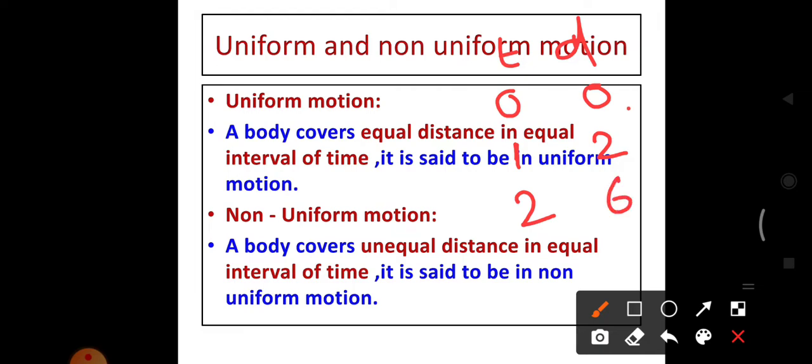Now see the difference between this: here 2, here 4, here 1 and here 1. So the interval of time is equal, but it covers unequal distance. First it covers 2 meter, the next it covers 4 meter. So when a body covers unequal distance in equal interval of time, then that type of motion is said to be non-uniform motion.